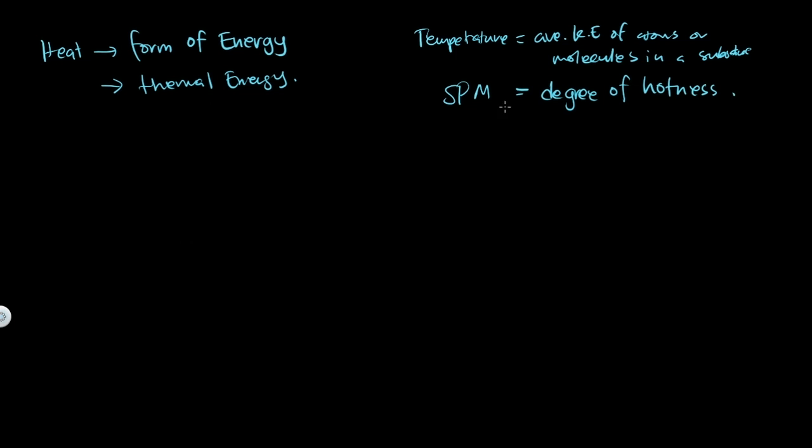So temperature is the degree of hotness. These are the two physical quantities that we have in thermal physics, that we will look further, or try to investigate in the thermal physics chapter. So first, let's look into heat.